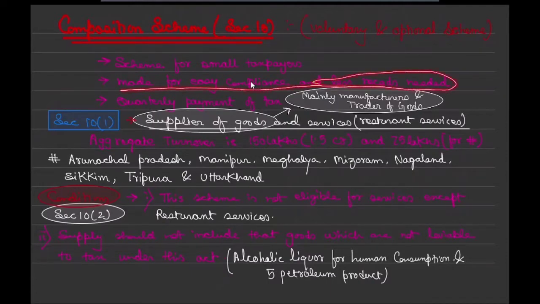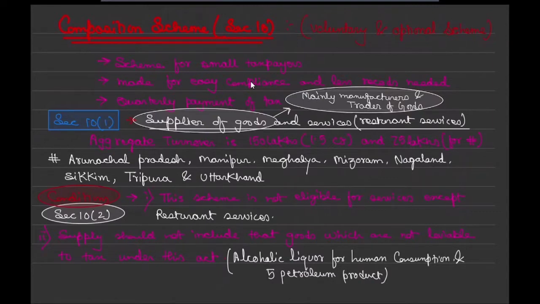I informed you that annually around 26 to 27 returns are needed from a normal registered person, and each and every account's details are required for filing the return. But this is a scheme where very few documents are required.